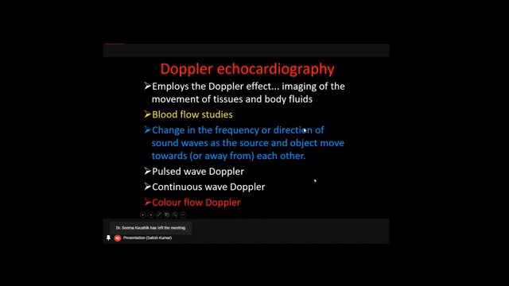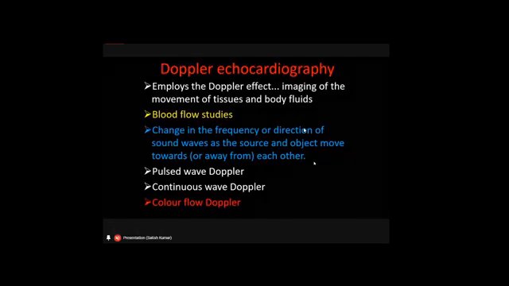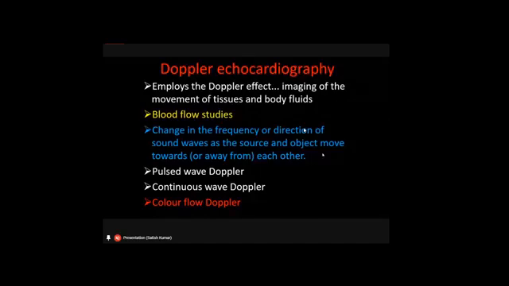Apart from this, we have the most sophisticated color flow Doppler. Here, the color flow pattern shows whether the blood is flowing in one direction or another, whether it is coming with one or two different colors, or whether there is a mixing up of colors. These things will help us identify the pathology present at the mitral valves, or pathology associated with the flow pattern of the blood within the blood vessels or at the valvular level.